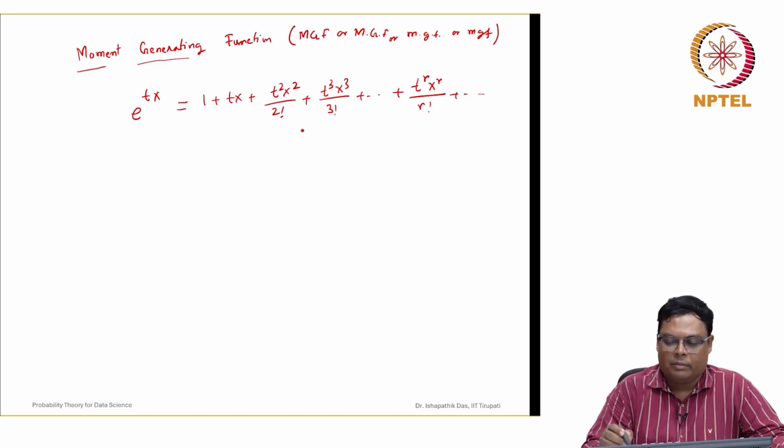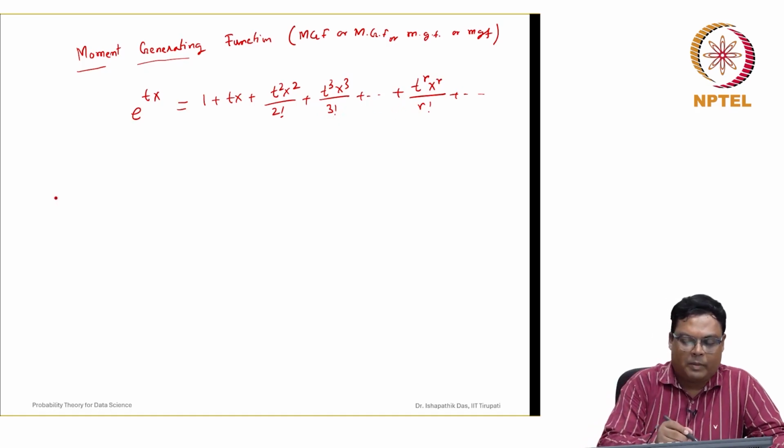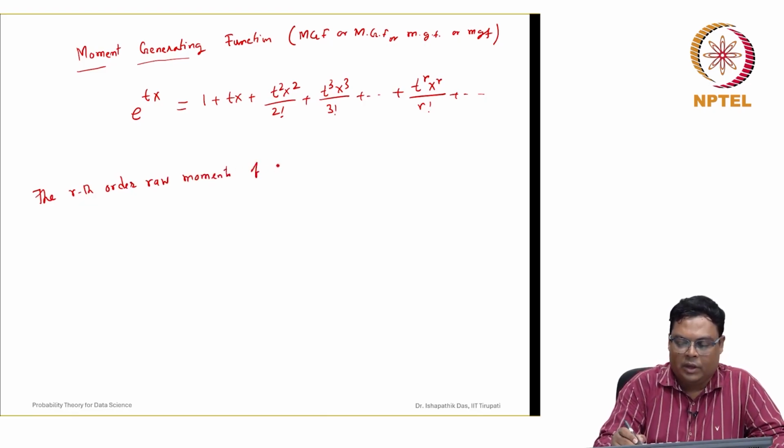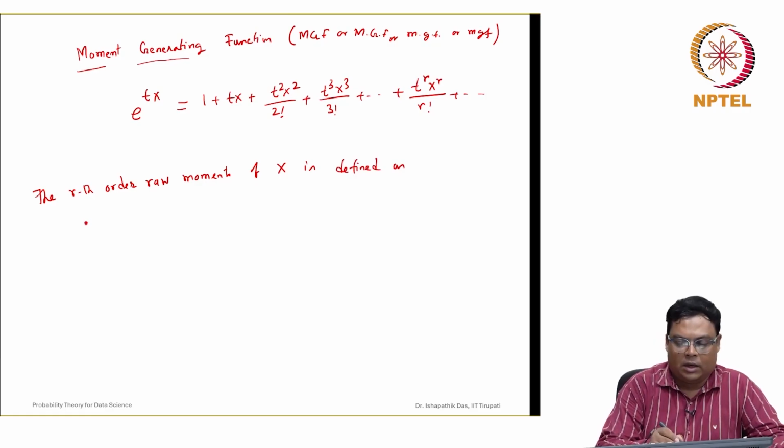Now, if we assume that all the moments exist, like the rth order moment, we know that the rth order raw moment of the random variable X is defined as, so we denote it mu r dash.